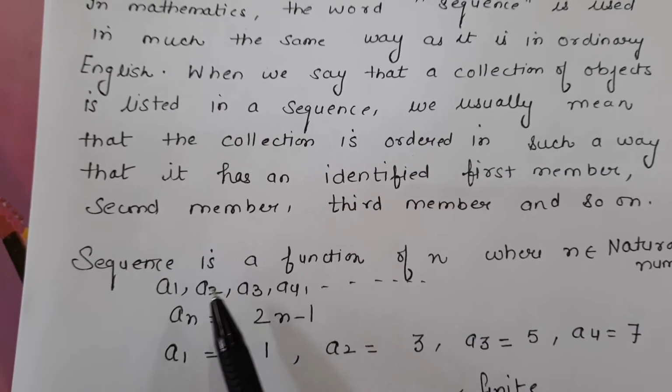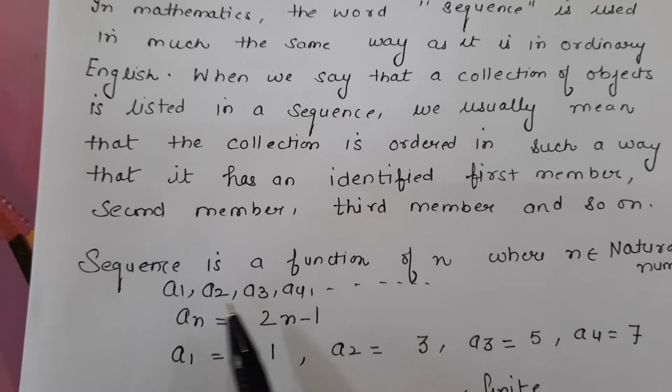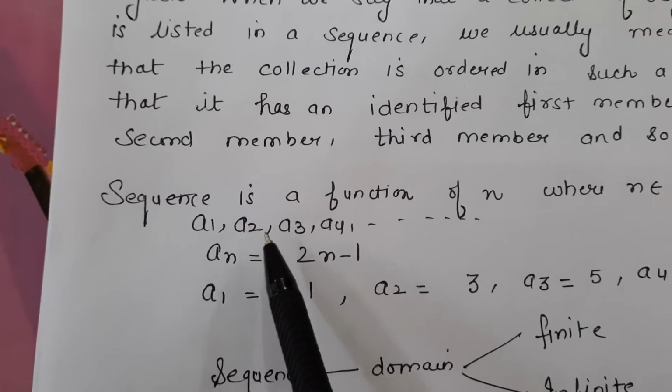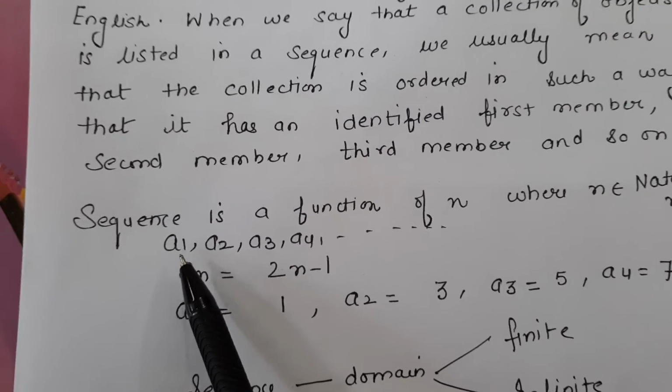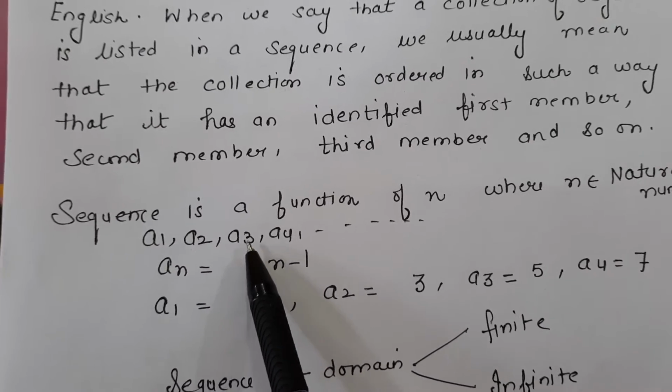The sequence can be written in the way a1, a2, a3, a4. The terms will be separated by commas, or you can also write t1, t2, t3, t4, where a1 or t1 is the first term of this sequence, a2 is the second term, and a3 is the third term.